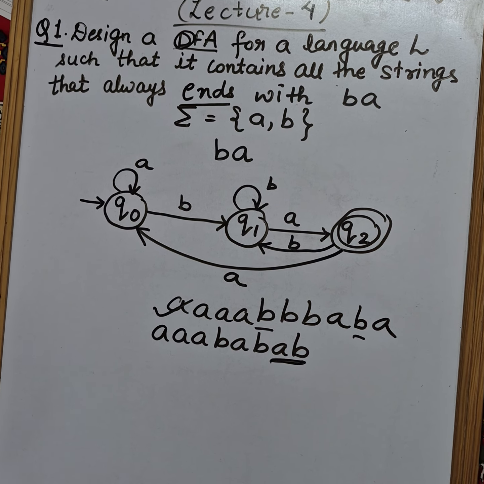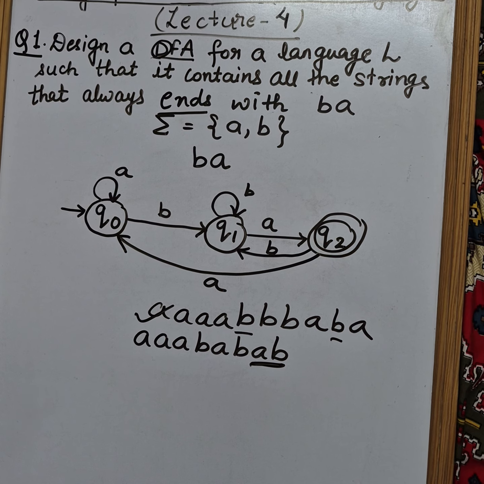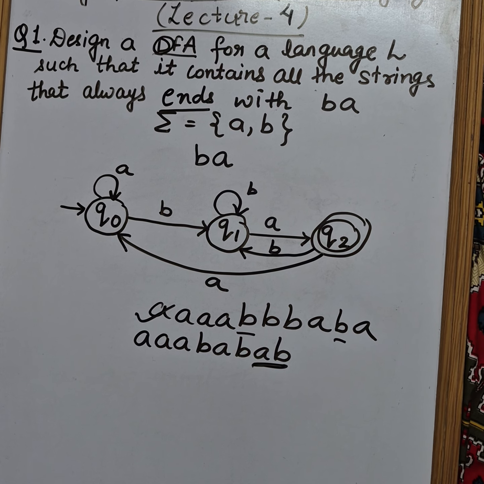Once you construct this diagram, it is very important to recheck it by considering a certain number of strings and testing your finite state machine to see if it is correct or not, right?